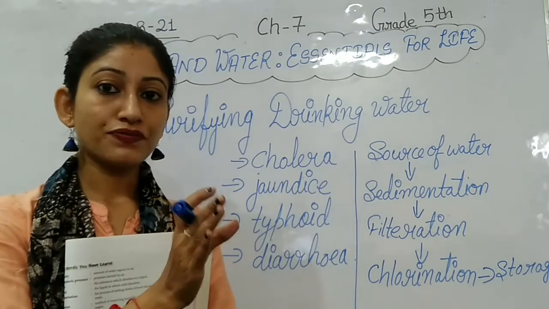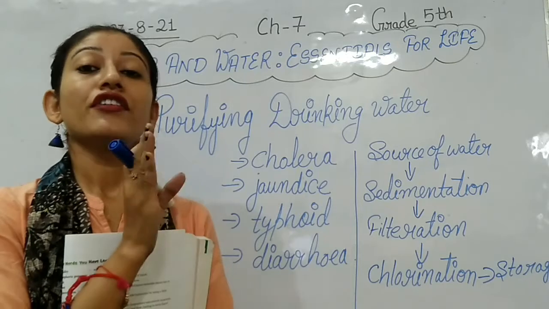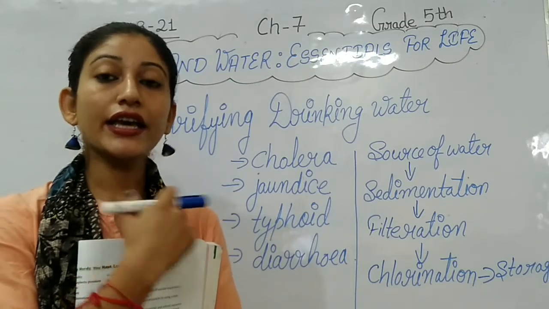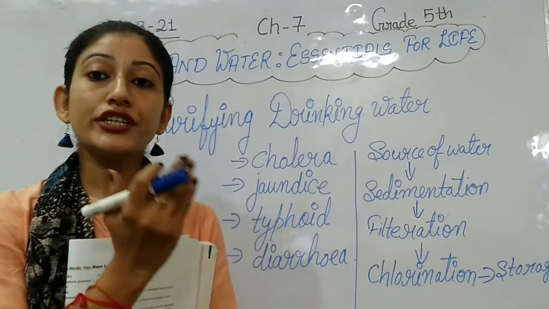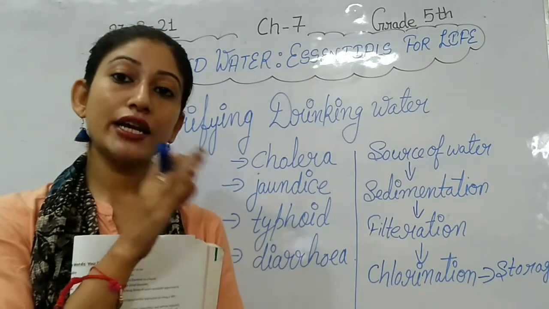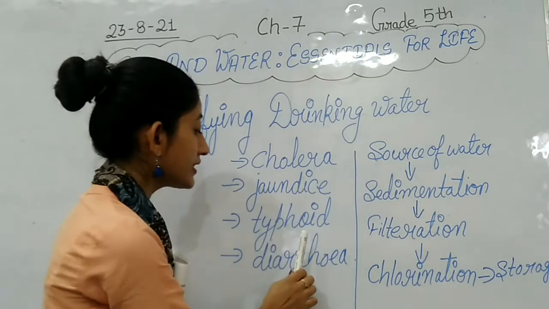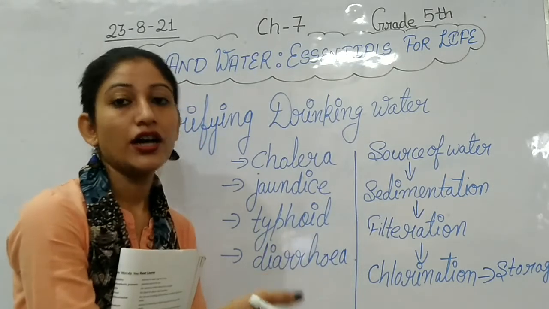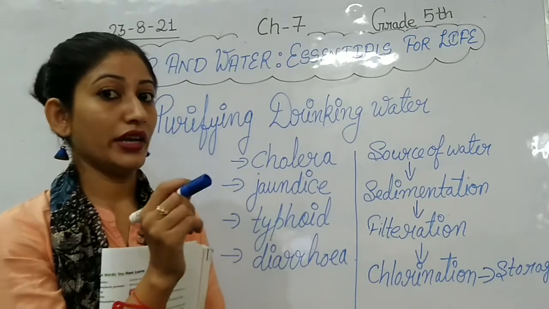So students, in today's class we have learned that if we take dirty water, or water full of germs and impurities, it may cause diseases like cholera, jaundice, typhoid, diarrhea, etc. So it is very necessary to clean water.